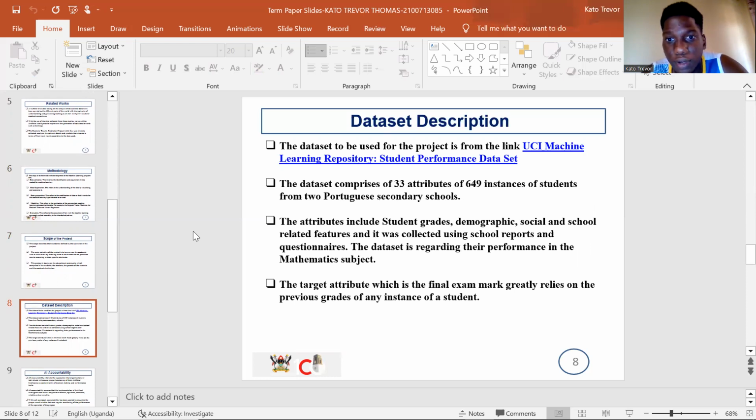It consists of 33 attributes of 649 instances of students from two Portuguese secondary schools. Yeah, so I got to consider the data was quite accurate because the source where I got it from was reliable, and I knew this was what I wanted to use for this project. The target attribute in this case is the final exam mark, because here we use these different attributes to predict and find out what a student's final exam mark would be basing on their different attributes.